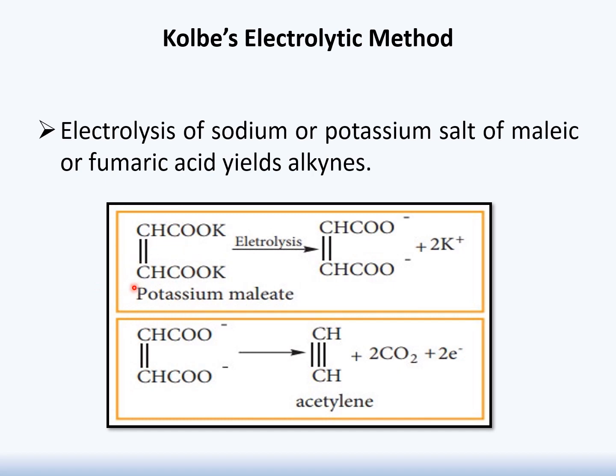Here is potassium maleate. As we know, potassium maleate has a double bond, so it will lead towards the alkyne. It undergoes the process of electrolysis. After passing through electrolysis, potassium maleate will form the anion plus cation. This anion further proceeds, and it will give rise to our required product, which is acetylene, plus carbon dioxide, plus there will also be availability of 2 electrons.